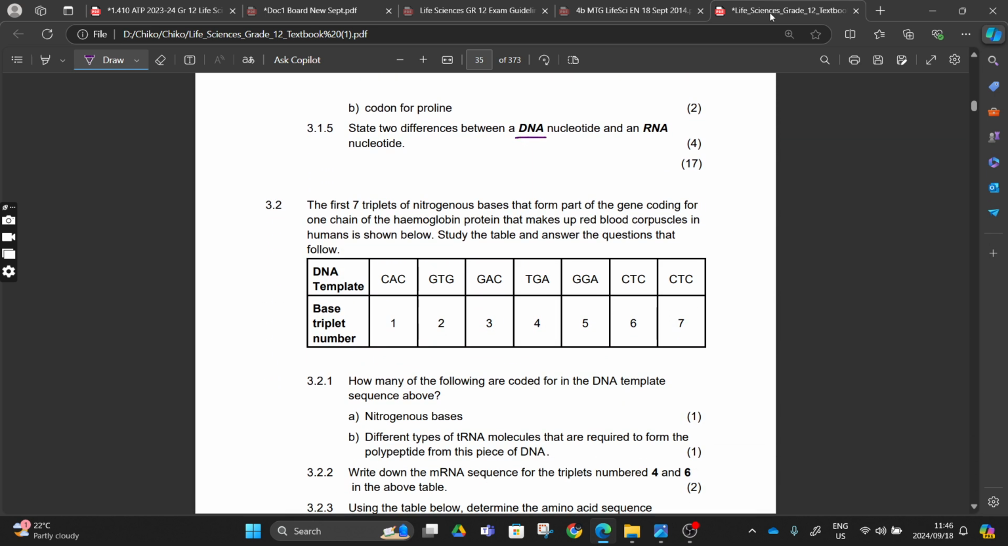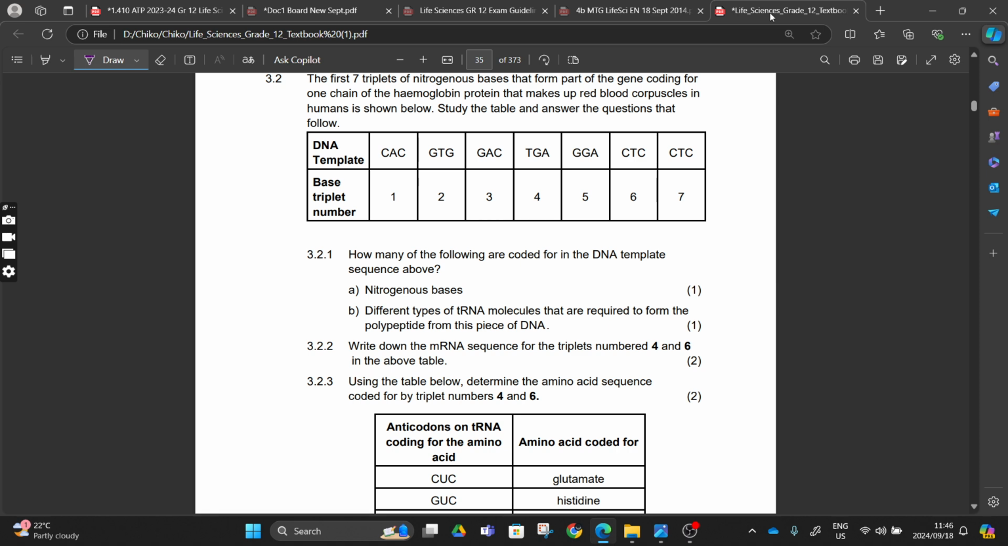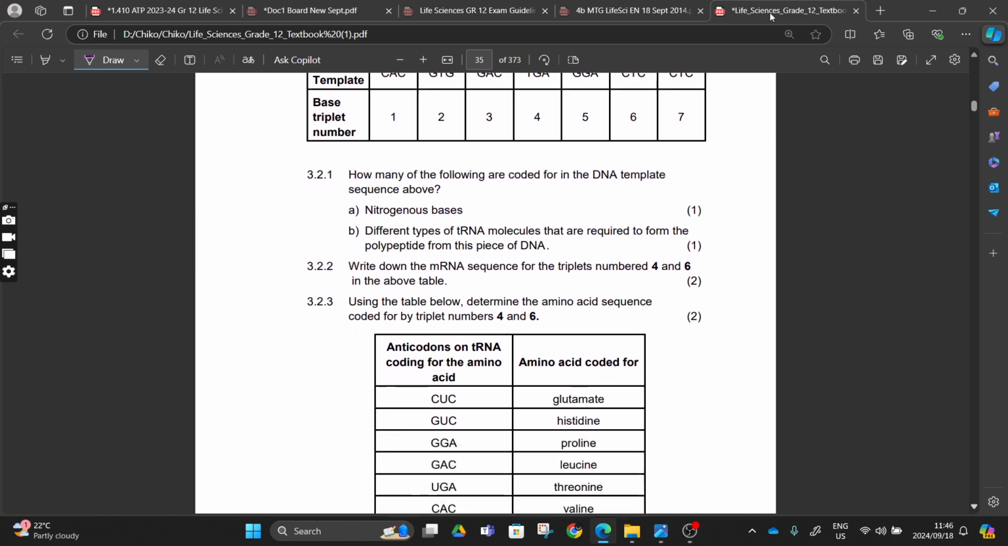State the difference between DNA and RNA: deoxyribose, ribose; thymine, uracil. They only want two. And then from there: how many of the following are coded in the DNA template sequence above? Nitrogenous bases, you count them, and the different types of tRNA molecules that are required to form the polypeptide, which is 1, 2, 3, 4, 5, 6, 7, right? So we are moving on.